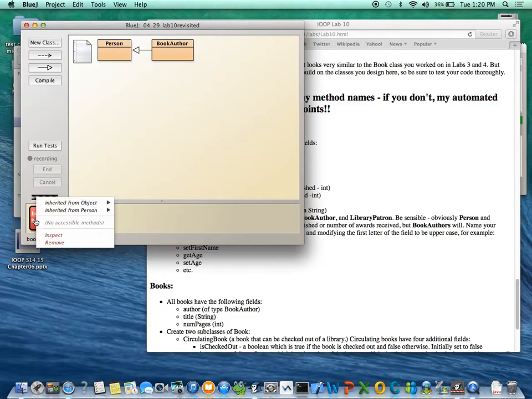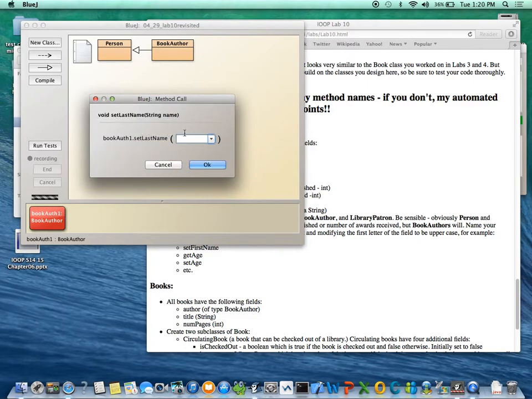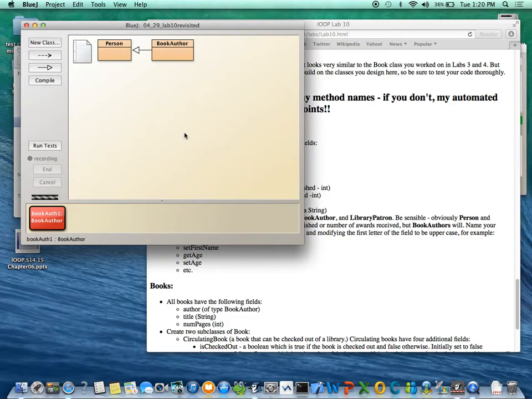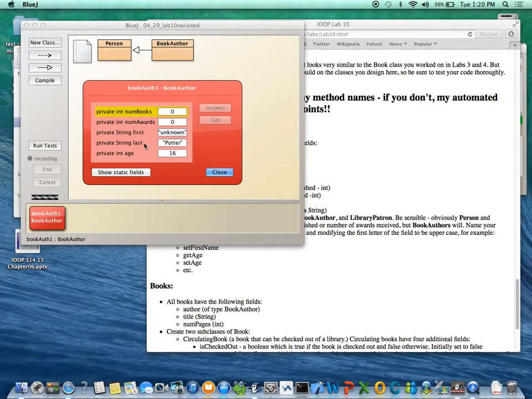But if I want to run set name, look at this. I don't have any methods of my own, but I did inherit a method from person called set last name. So I could set my last name now to be Potter, right? And now if I inspect, the last name is Potter because it called the superclass's one, right? It looked at mine and then looked at theirs.